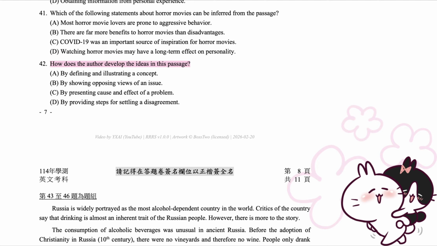42. How does the author develop the ideas in this passage? A. By defining and illustrating a concept. B. By showing opposing views of an issue. C. By presenting cause and effect of a problem. D. By providing steps for settling a disagreement.